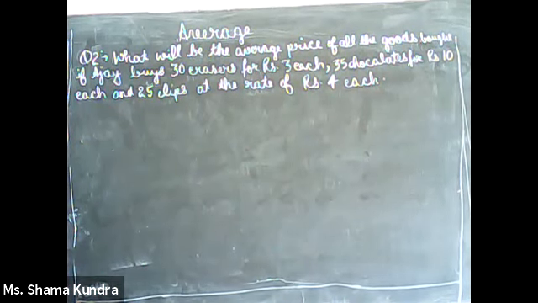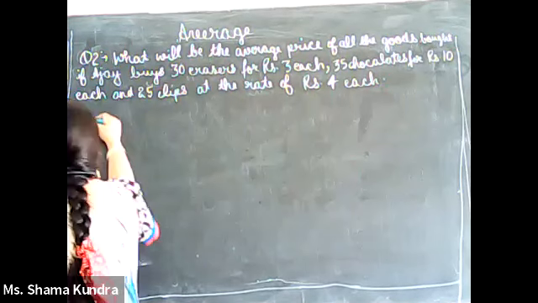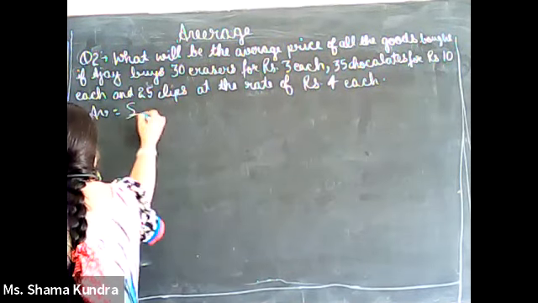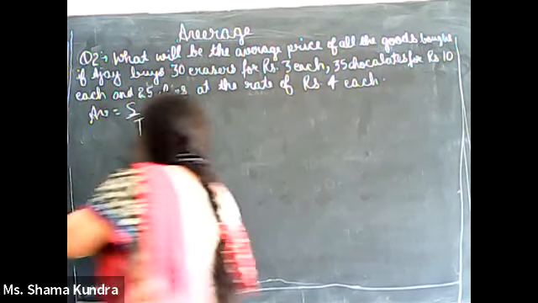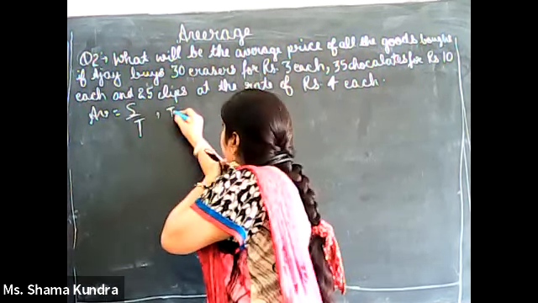Now over here again, this is very easy. Average is nothing but sum upon total. Now what is the total number of observations? Total number is nothing but the total number of goods bought. What did he buy? He bought 30 erasers, 35 chocolates, 25 clips. So what is the total over here?